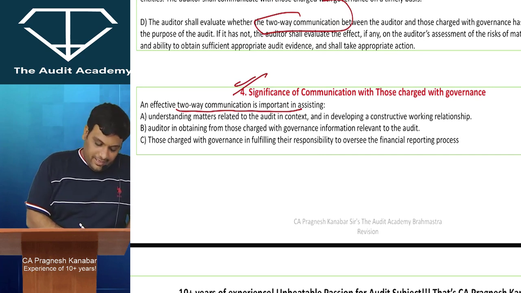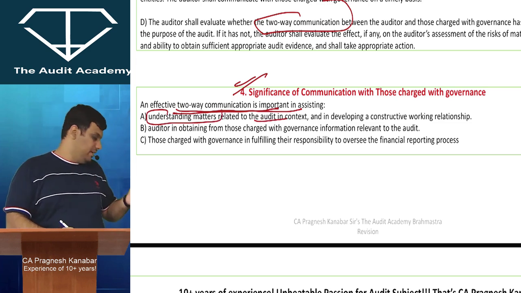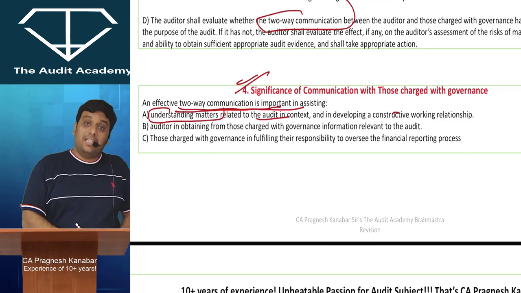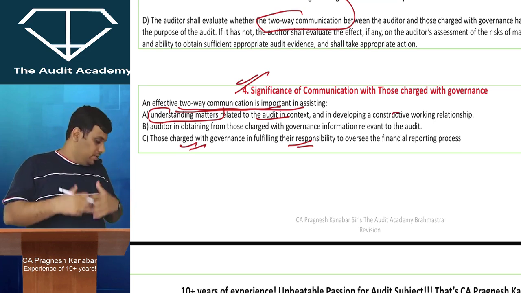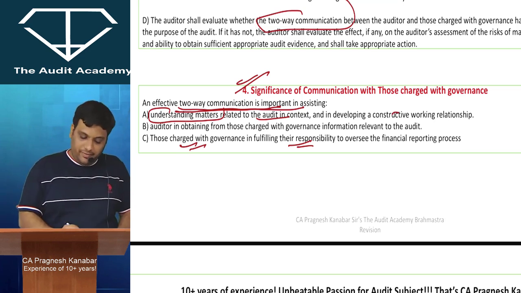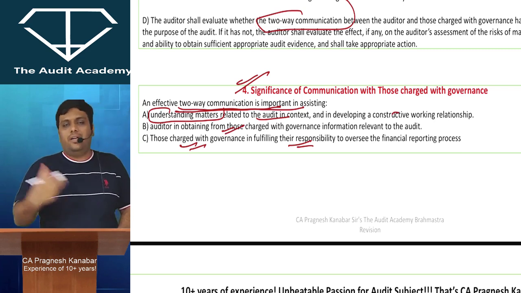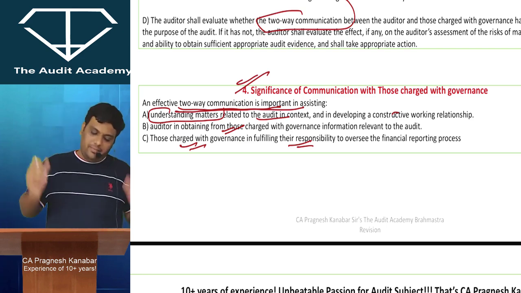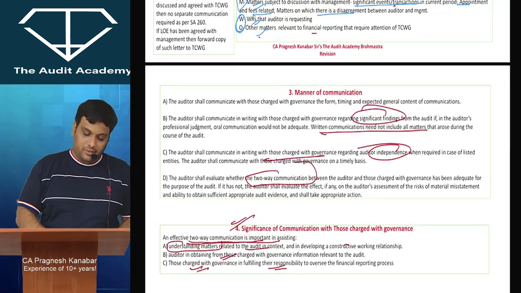Look at this. Effective 2-way communication is important in assisting understanding matters related to audit. So TCWG can understand the auditor in a better manner, and there can be a constructive and working relationship. TCWG can fulfill their responsibility because the auditor will report important matters to them. And then it will help the auditor also to get the relevant information. So the auditor can coordinate better with TCWG, TCWG can coordinate better with the auditor, and both of them can marry also. So significance of communication with those charged with governance, we are through with that.